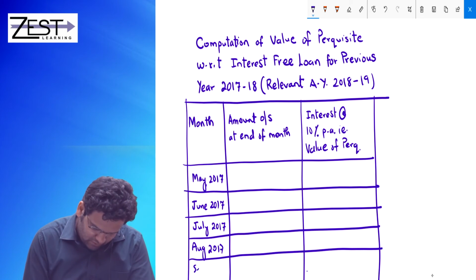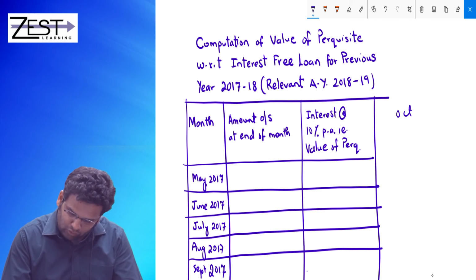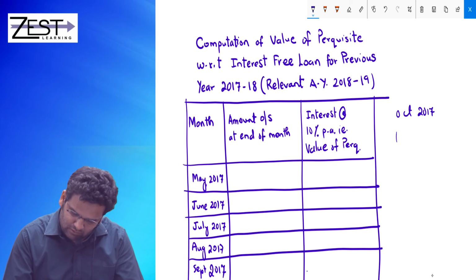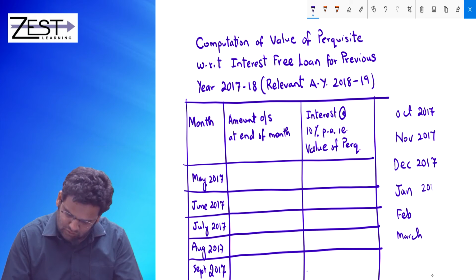September 2017, and so on. October 2017, November, December, Jan, Feb, and March, 18, 18, 18.